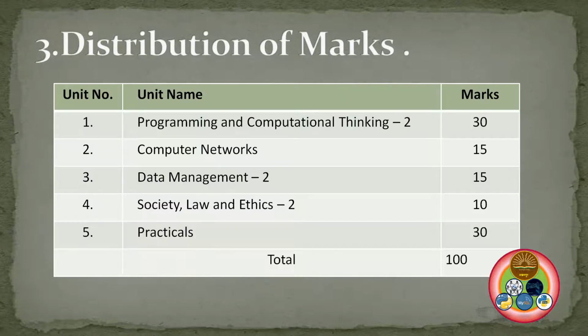Now the distribution of marks. For programming and computational thinking, the marks are 30, and this covers almost more than 50% of your marks. Because in practical also, 10 marks are for programming, in which Python will be covered. So out of 140 marks, a large part comes from Python programming alone. So this is most important, and you should pay full attention to this. The rest of the three topics are quite smaller.